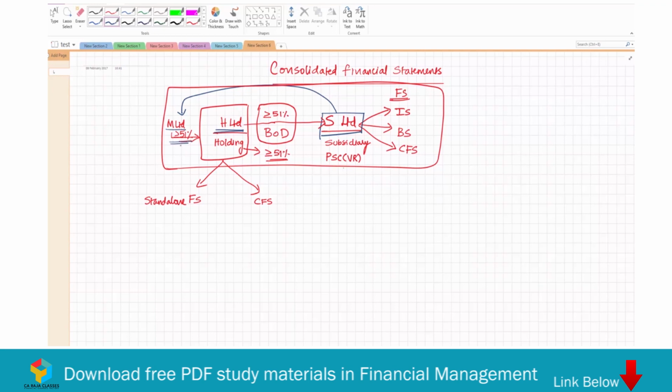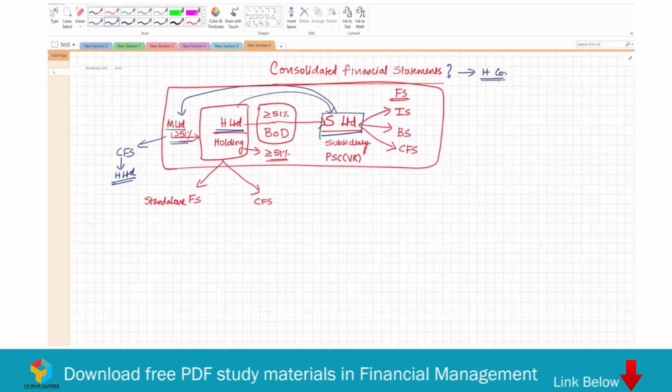So it becomes necessary for M Limited to prepare a consolidated financial statement by including H Limited, right? And automatically H Limited is taking care of S Limited. So the holding companies should prepare consolidated financial statements. Who has the responsibility of preparing the consolidated financial statement? It rests with the holding company.